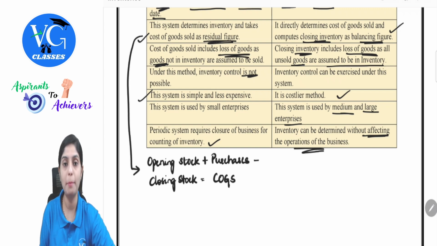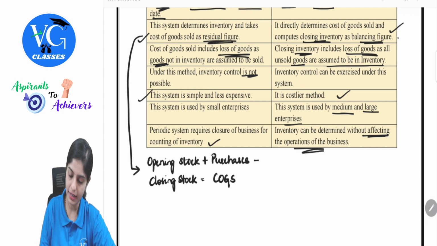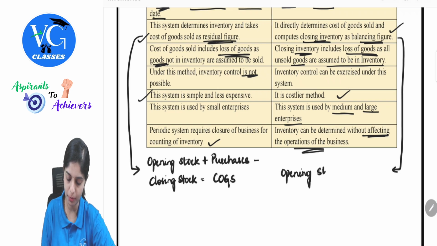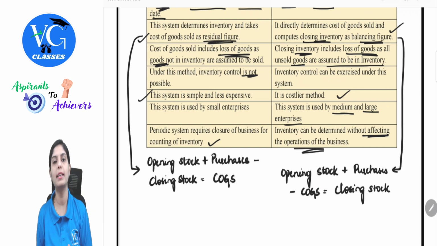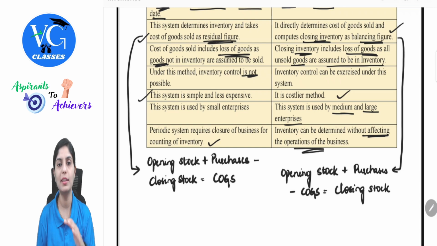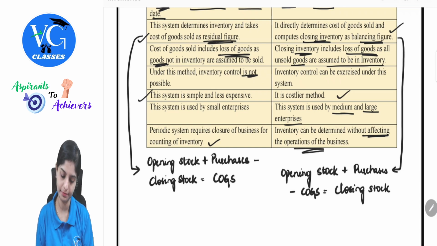This is nothing but your balancing figure. Whereas under perpetual inventory, there is just a small reorganization in the formula. Opening stock plus purchases minus COGS, because under this method my closing stock is the balancing figure. I hope this was simpler to crack.